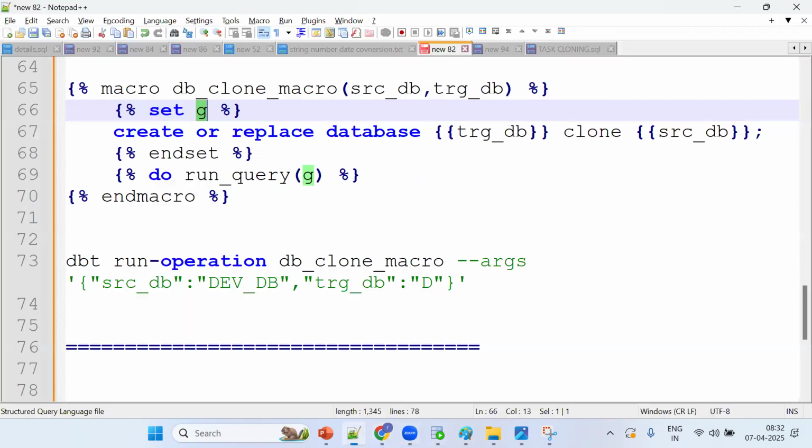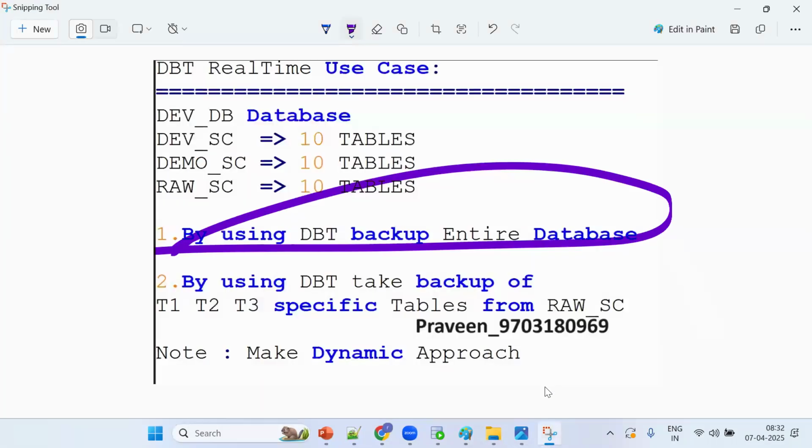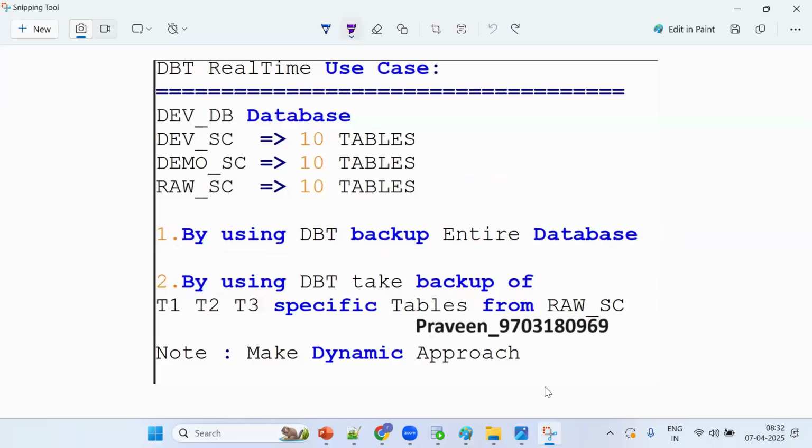So this first task is simple and straightforward. The second task is a little bit tricky one, and this is the one used in real time. This is entire database backup, and for that we can go for this function. So what about the next task? Now, what is your expectation? Tell me. Can anybody tell?